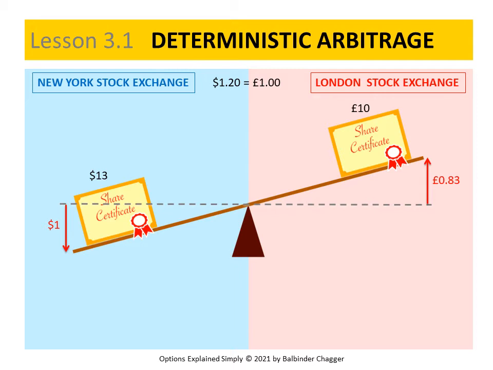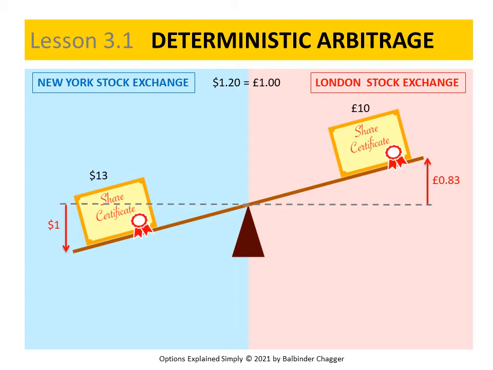The imbalance might be due to some kind of market inefficiency. Perhaps some news has reached one location and is factored into the share price there, but not yet reached the other. The reason is irrelevant. The facts are the share prices should be equal, they're not. The situation presents an opportunity to make a deterministic arbitrage profit of $1 or 83 pence.